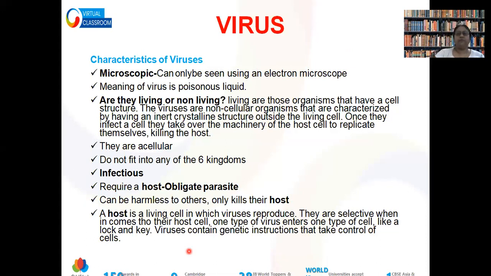Actually, when Whittaker proposed the 5th kingdom of classification, this kingdom was not mentioned. It was added later on, and it is known as the 6th kingdom. So what is this 6th kingdom?